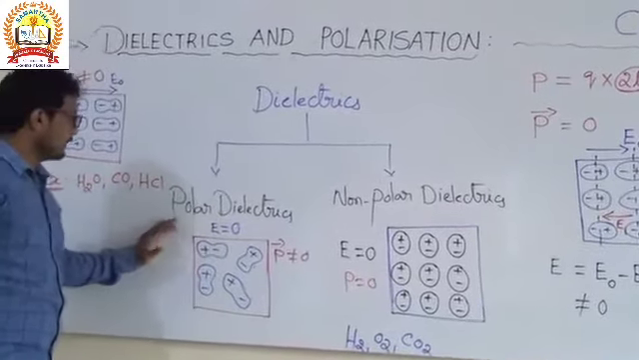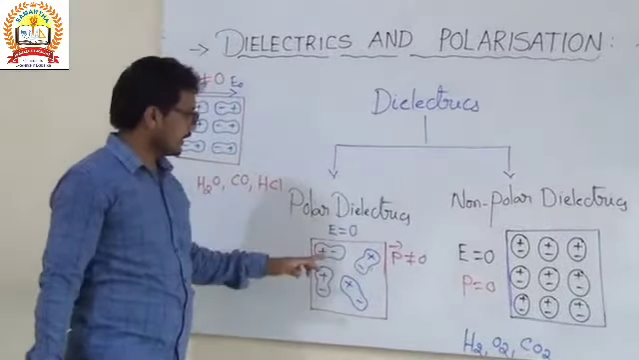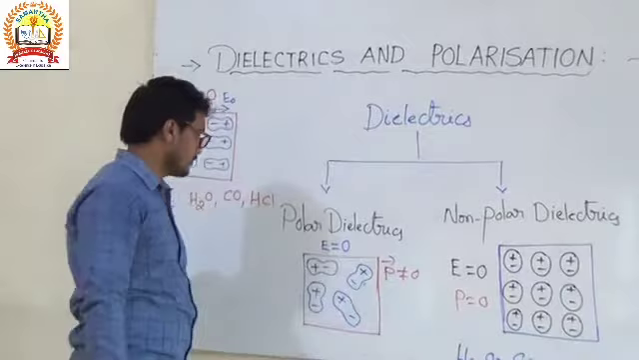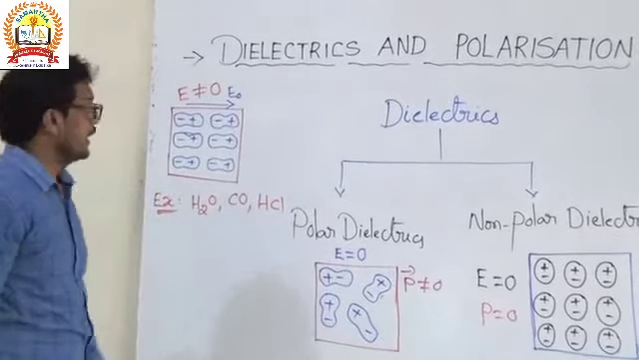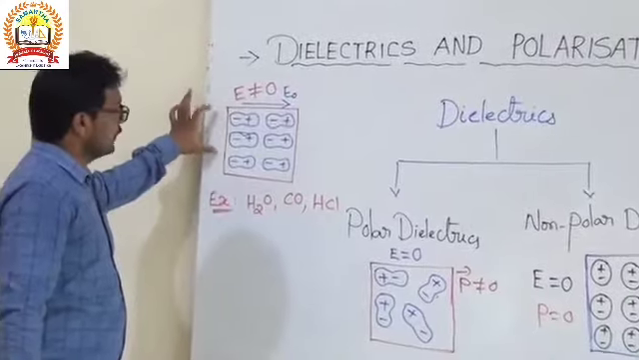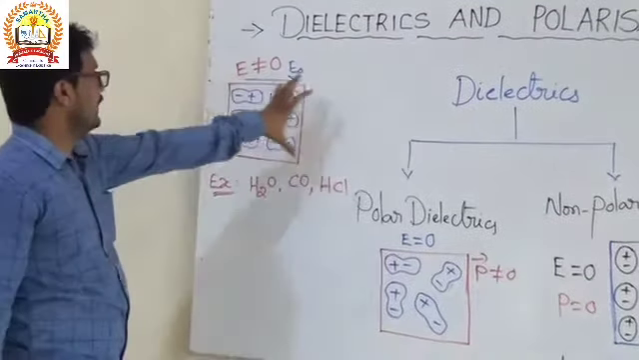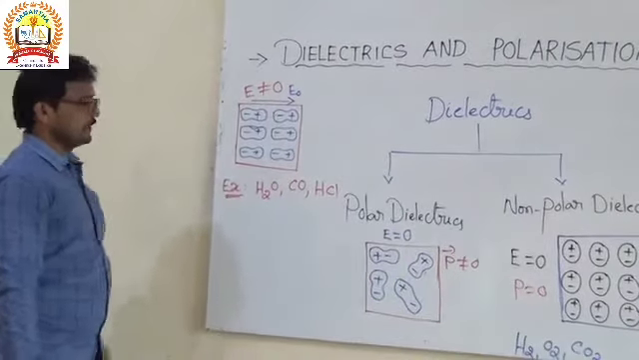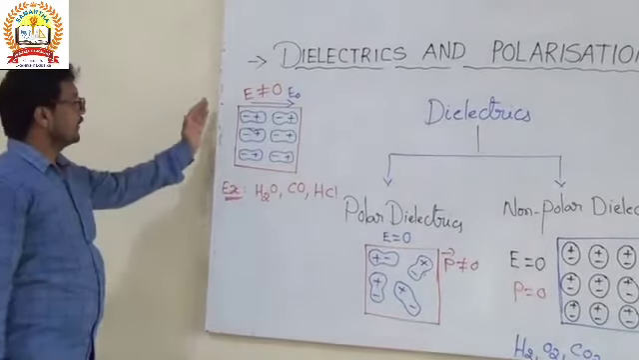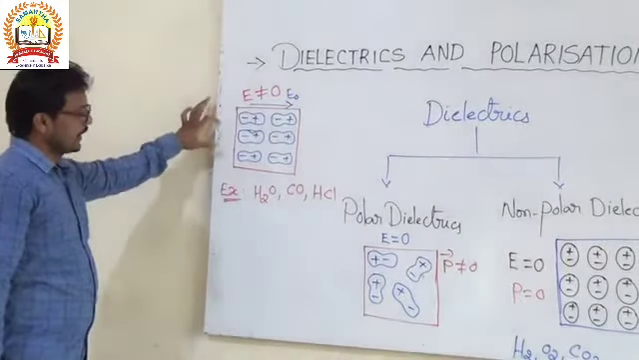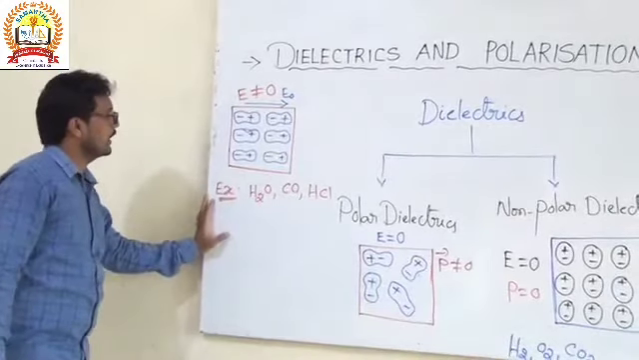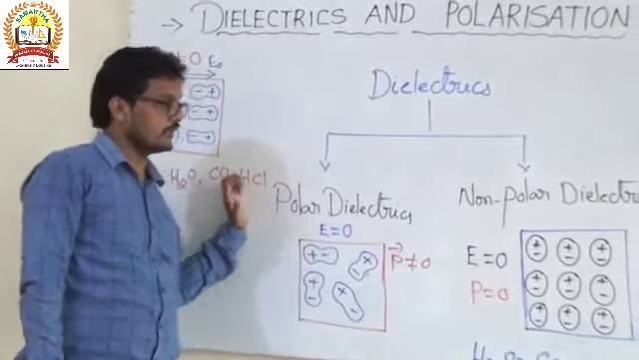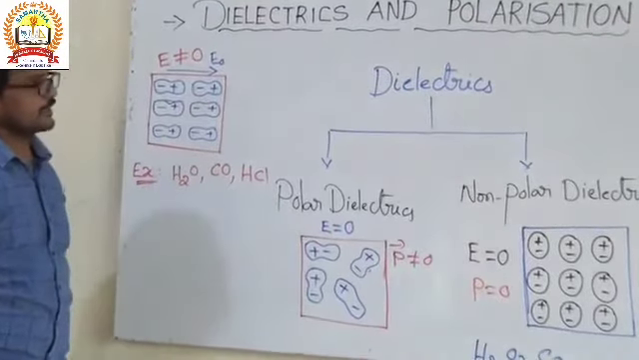And in case of polar dielectrics, even in the absence of electric field, they have a dipole moment. Dipole moment is not equal to zero. They have a permanent dipole moment. But when we apply the electric field to the polar dielectric substances, they will arrange in order, in the direction of the electric field. Okay, so it will be in a particular order in polar dielectric substances. Examples of polar dielectric substances are water, carbon monoxide and HCl, hydrogen chloride.